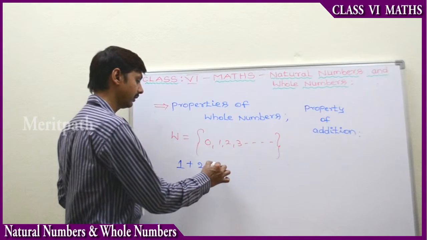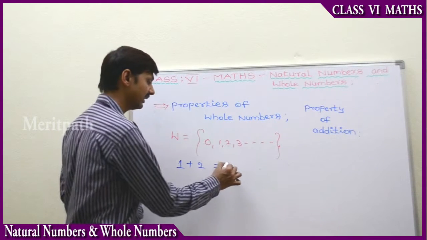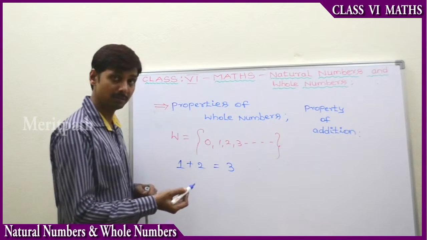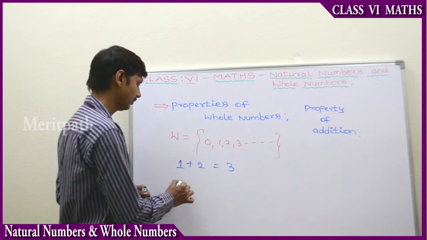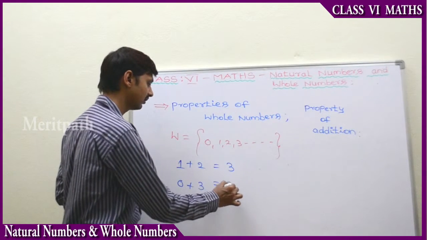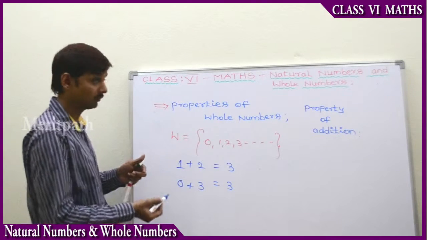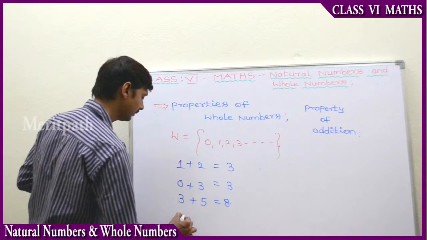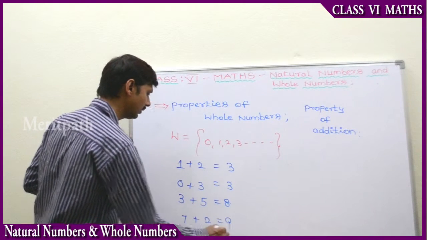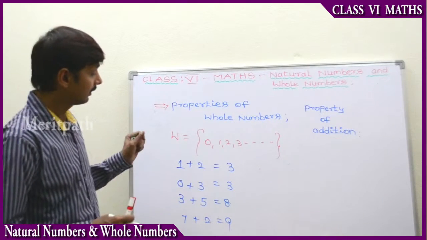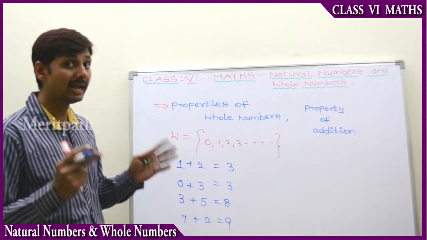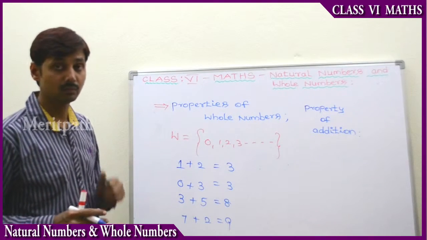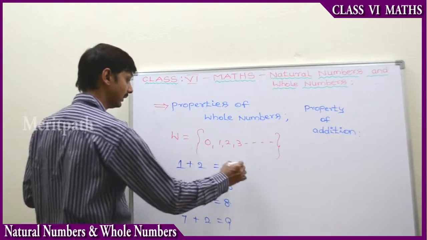So we add these two numbers and we get the sum 3. So 1 plus 2 is 3. And then take another, 0 plus 3 is equal to 3. Normally we have taken whole numbers like 3 plus 5 is 8 and 7 plus 2 is 9. What we observe from here is that we took two whole numbers and added them, and we got a whole number. This is known as the closure property.